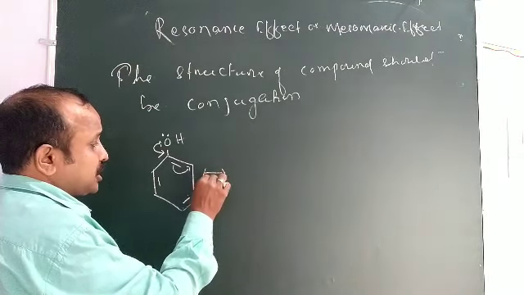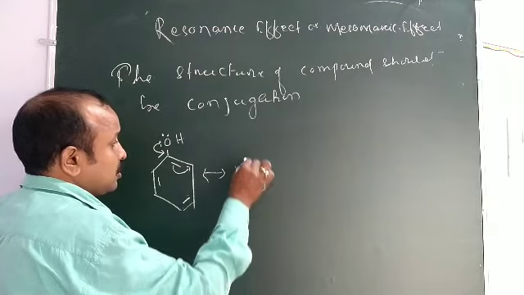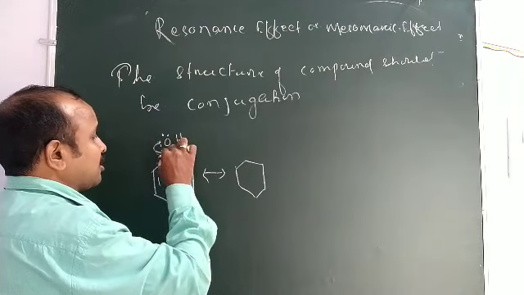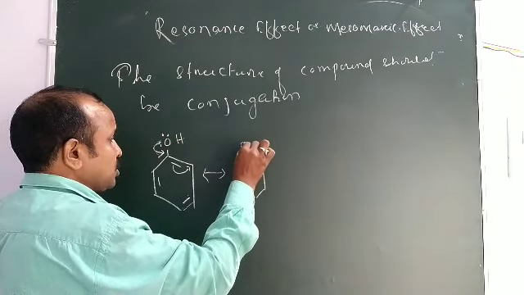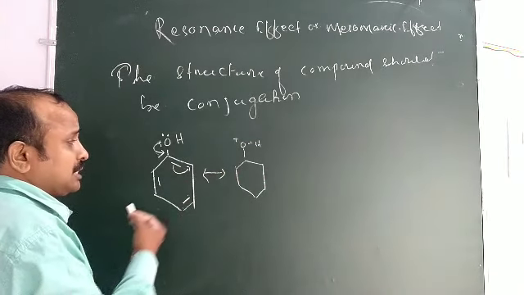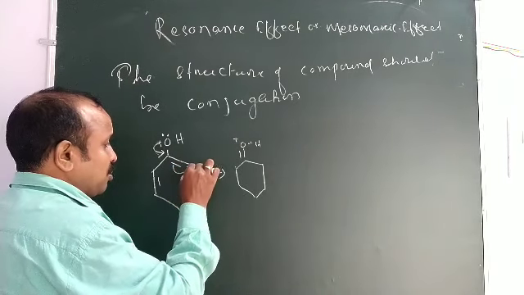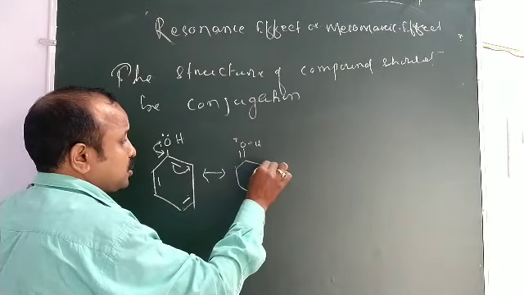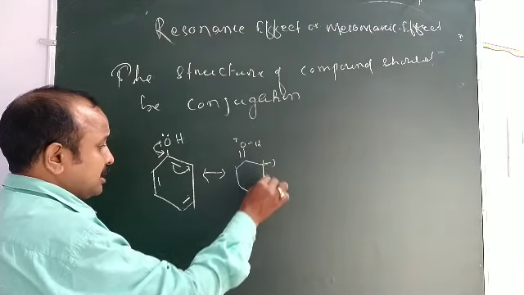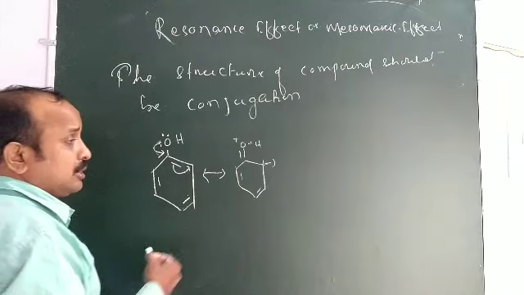So it is a resonance structure. As the lone pair electron comes to this, the oxygen gets a positive charge and makes a double bond, and this pi electron moves to this position, this will get a negative charge, then here is double bond, here is double bond.